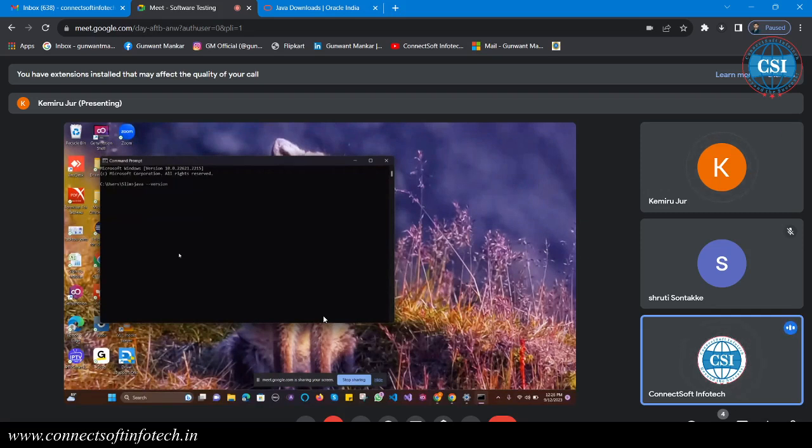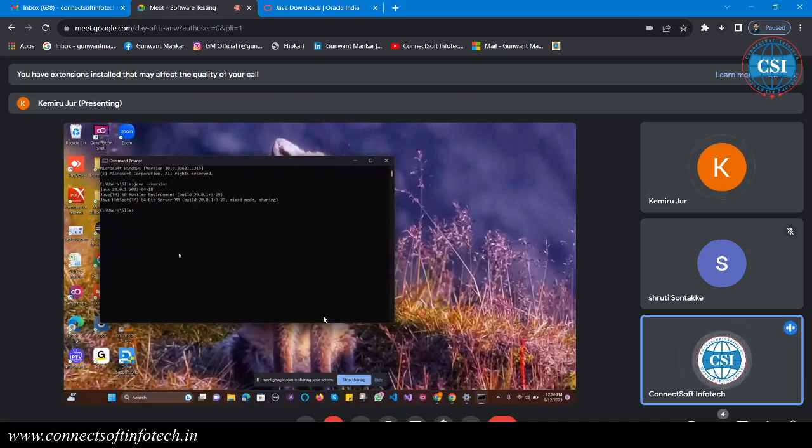Let me check which version is selected currently. Okay, just enter. It's showing Java 20. So Java 20 is already installed in your system, right? That is the latest version, but we don't require Java 20, we require Java 17. The one we have currently installed is Java 17.